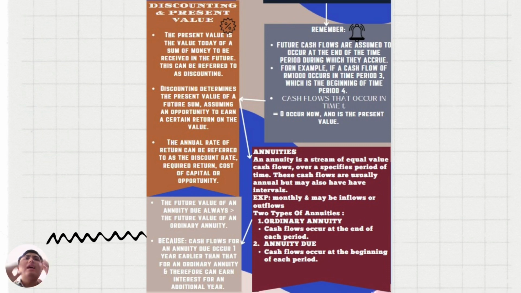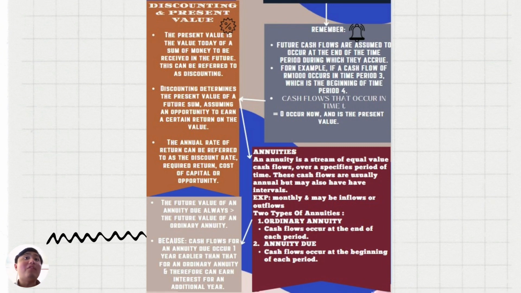For the annuities, an annuity is a stream of equal value cash flows over a specified period of time. These cash flows are usually annual but may also have other intervals, for example monthly, and may be inflows or outflows. And the two types of annuities now. First is ordinary annuity. Cash flows occur at the end of each period. And the second is annuity due, which is cash flows occur at the beginning of each period.